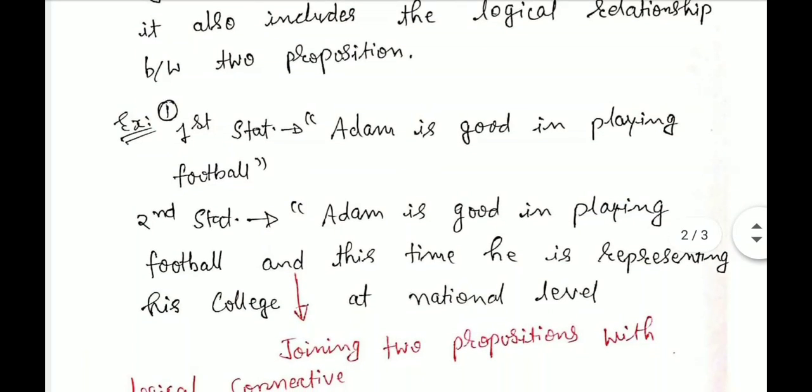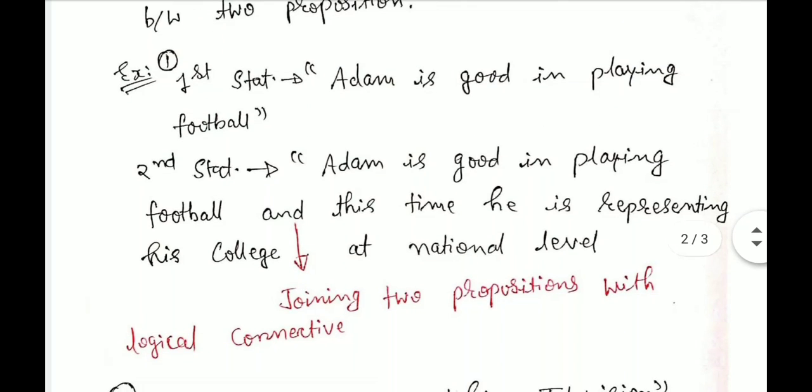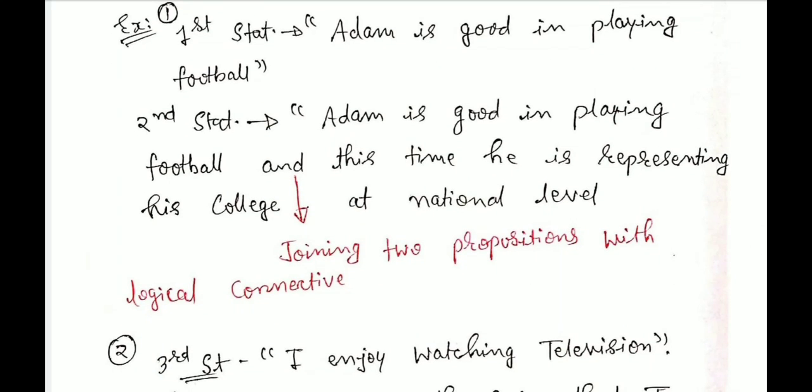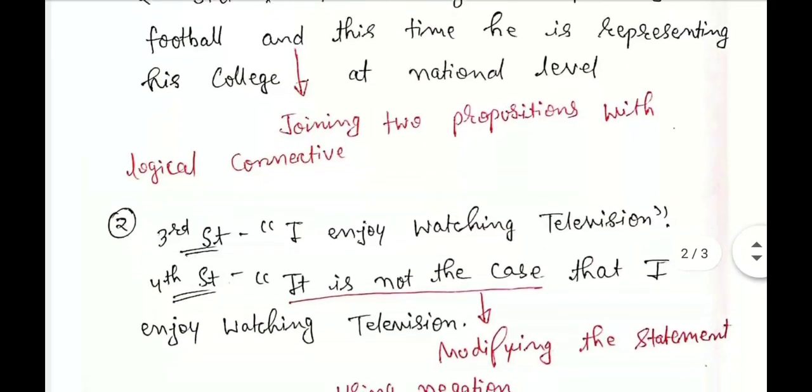Adam is good at playing football. The second statement is: Adam is good at playing football, and this time he is representing his college at a national level. So here "and" is joining the two propositions with a logical connective.